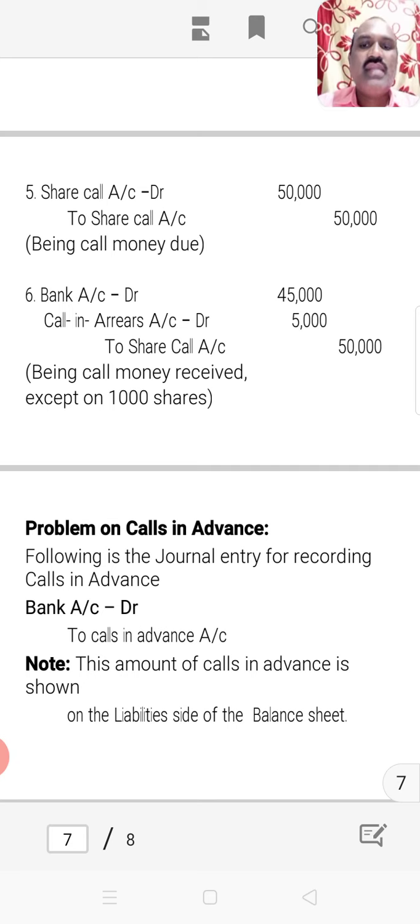We should also know that calls in advance is a liability to the company. That is why this amount, which is received by the company from shareholders, will be shown on the liability side of the balance sheet.